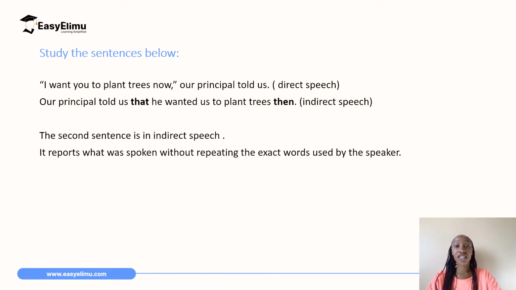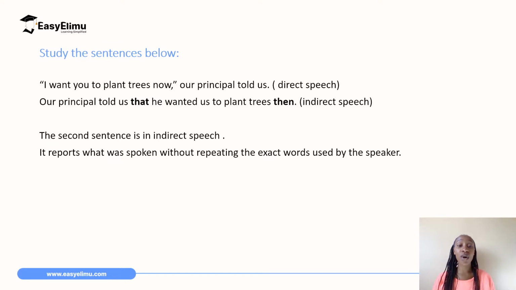That sentence is in the direct speech. And then the second sentence, "Our principal told us that he wanted us to plant trees then." The second sentence is now in the indirect speech, which is what we are going to learn about.